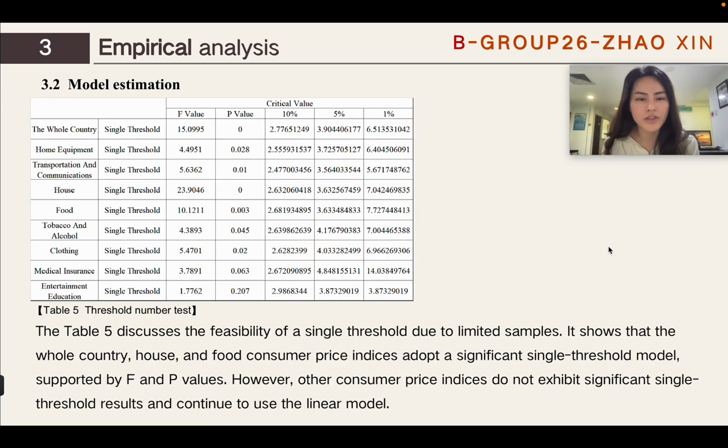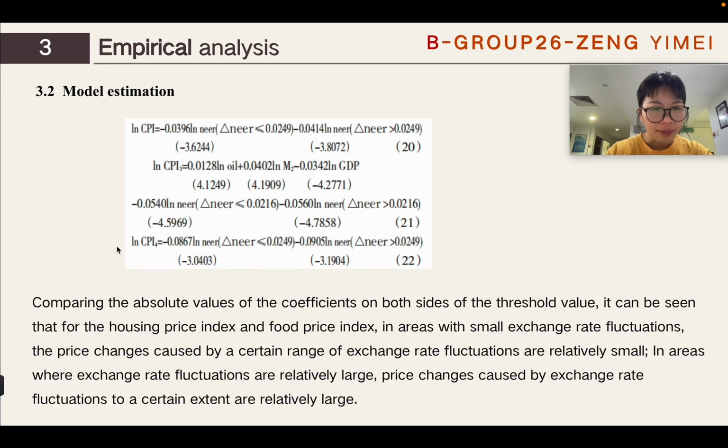Table 5 discusses the feasibility of a single threshold given limited samples. It shows that the housing and food consumer price indices adopt a significant single threshold model, supported by F and P values. However, other consumer price indices do not exhibit significant single threshold results and continue to use the linear model. Comparing the absolute values of the coefficients on both sides of the threshold value, it can be seen that for the housing price index and the food price index, there is a positive correlation between price changes and exchange rate changes.